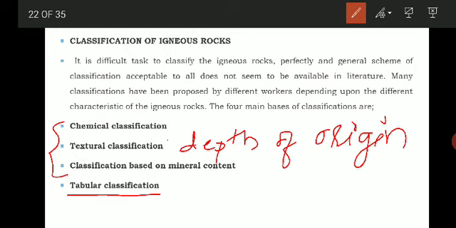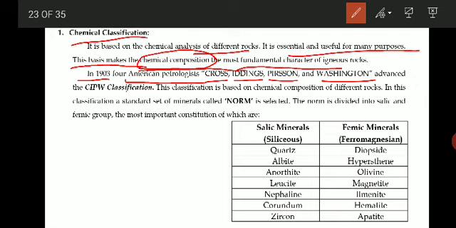These are the four American petrologists who proposed one classification that is called the CIPW classification. Here CIPW stands for Cross, Iddings, Pirsson and Washington. These are the names of those four persons who classified the igneous rocks.